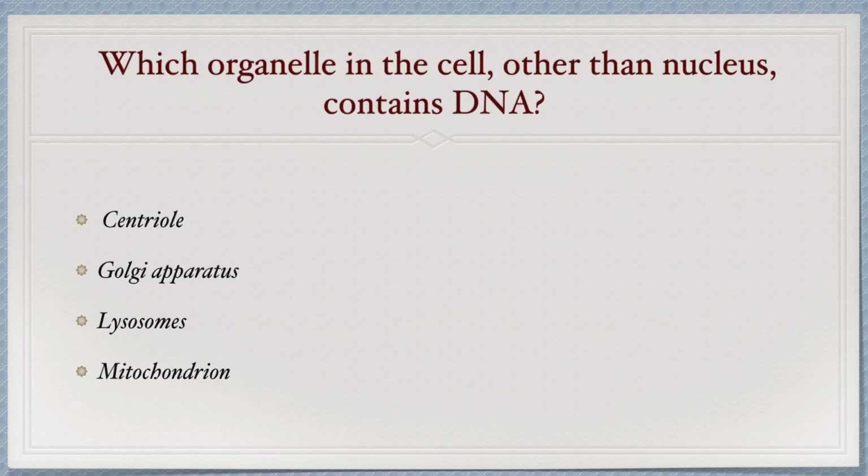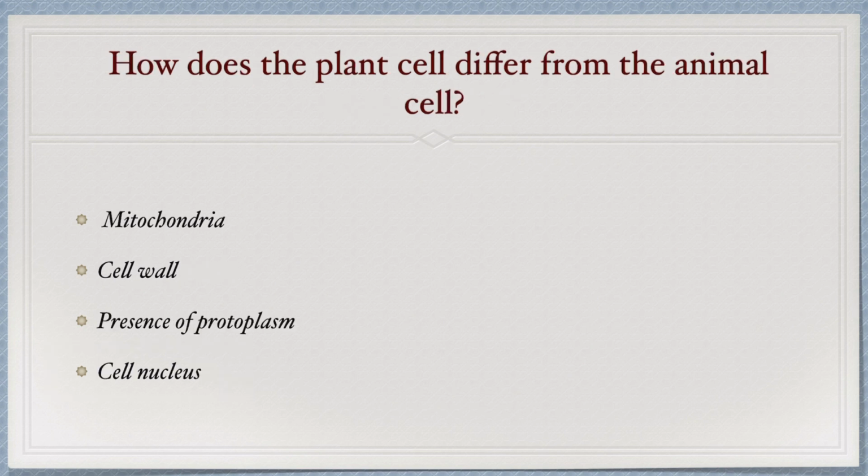So the next question is: which organelle in the cell other than the nucleus contains DNA? Mitochondria and chloroplast contain DNA. In the options only mitochondria, which is option D, is there. So option D will be the correct answer.